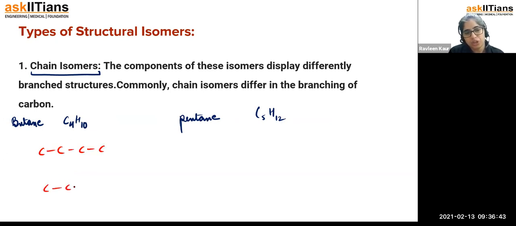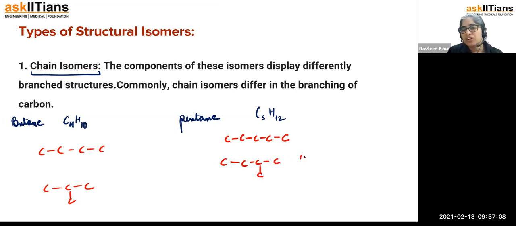And the remaining is going to be, dekho, what I'm doing is, first of all, you try to make the longest carbon chain and then you start decreasing the longest carbon chain. I mean to say, you first wrote the 4-carbon one, then you will come to the 3-carbon one and 1 is going to be in the form of a branch. Let us have a look at the pentane system. 1, 2, 3, 4, 5. Then you will try to make 1, 2, 3, and 4 and 1 in the branch.